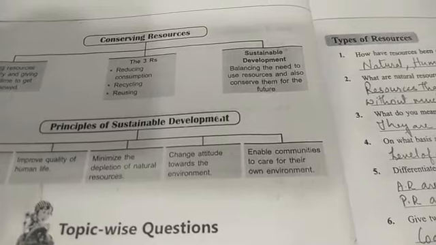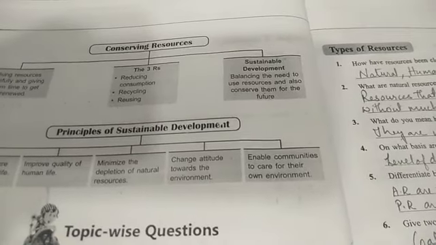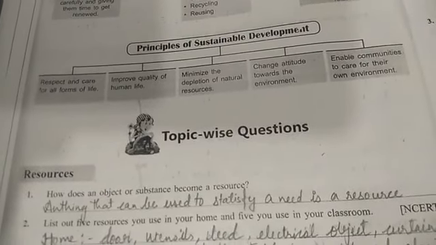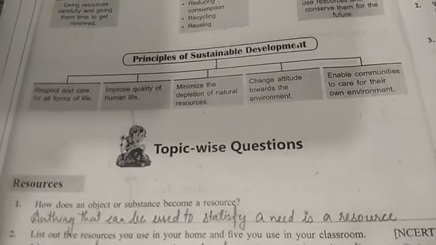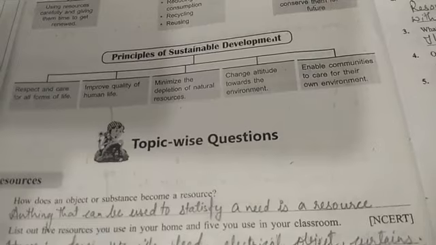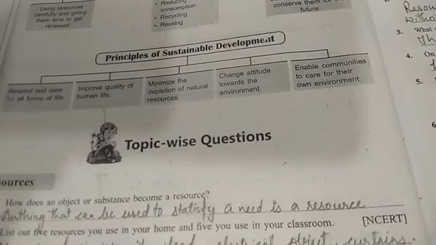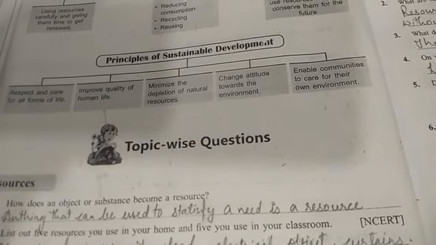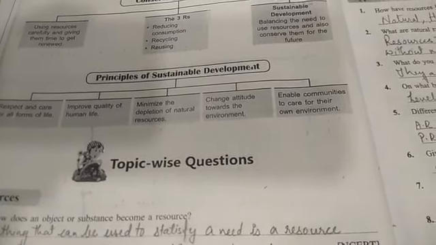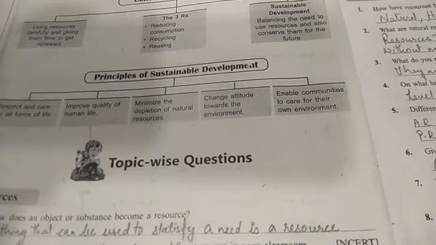Now sustainable development means balancing the need to use resources and also conserving them for the future. The principles of sustainable development are: respect and care for all forms of life you have in your surroundings. So we need to understand the importance and we should care for other living forms also. Improve the quality of human life. Next, minimize the depletion of natural resources. We have to use them carefully, like forests, which are regularly and steadily depleting, so that could be reduced.